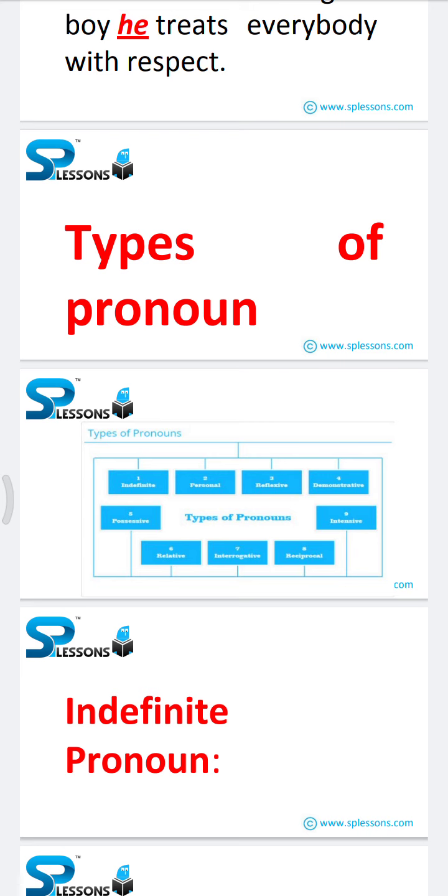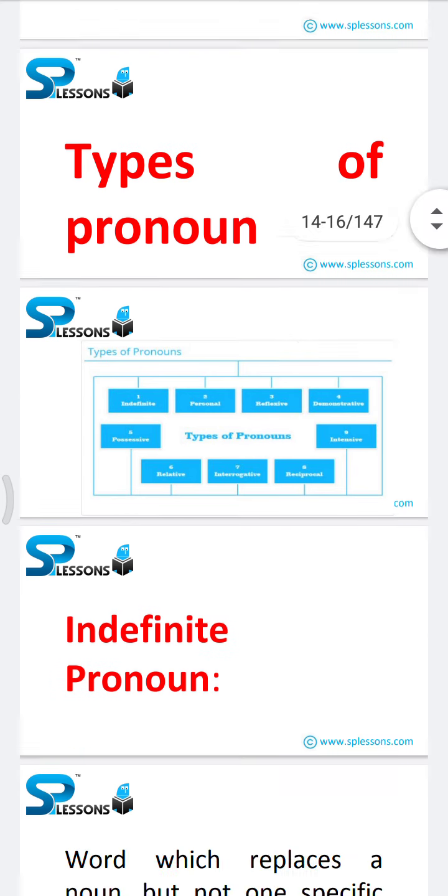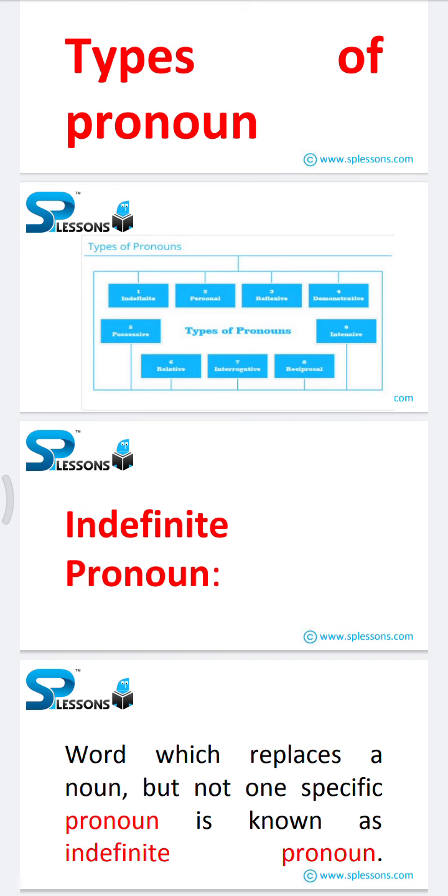So first one is indefinite pronoun. Second one is personal pronoun. Third one is reflexive pronoun. Fourth one is demonstrative pronoun. Fifth one is possessive pronoun. Sixth one is relative pronoun. Seventh one is interrogative pronoun. Eighth one is reciprocal pronoun, and ninth one is intensive pronoun. So let's explain one by one.